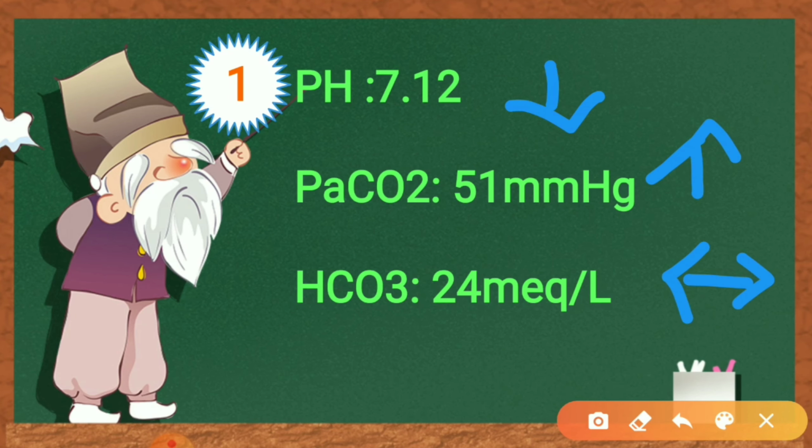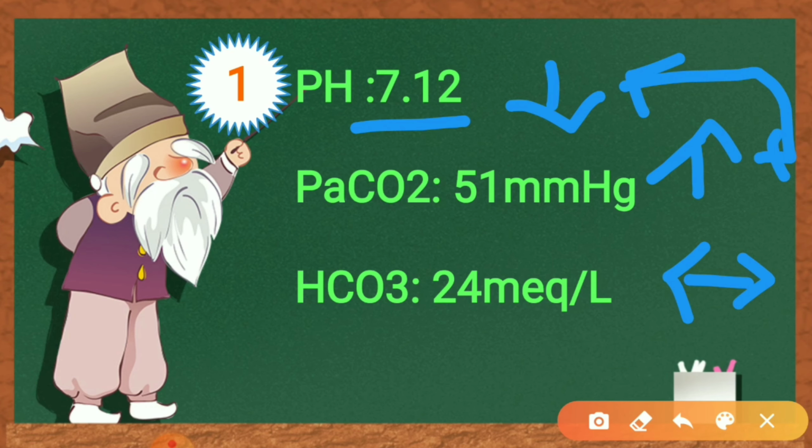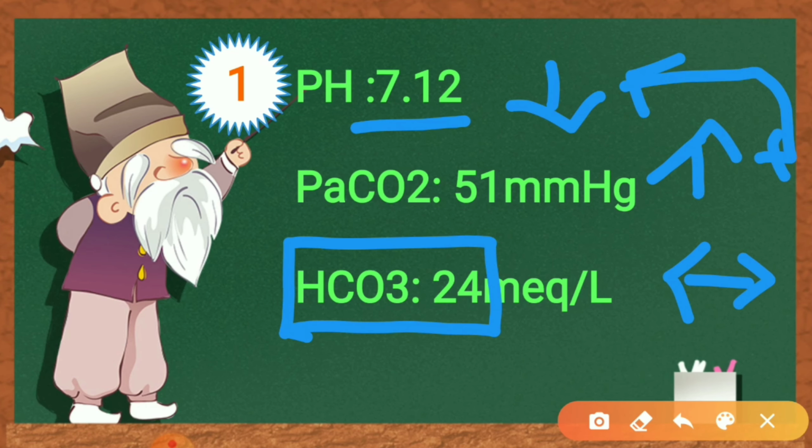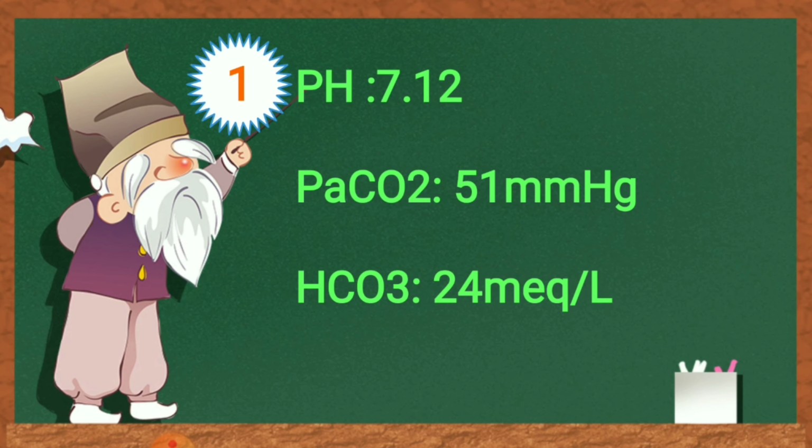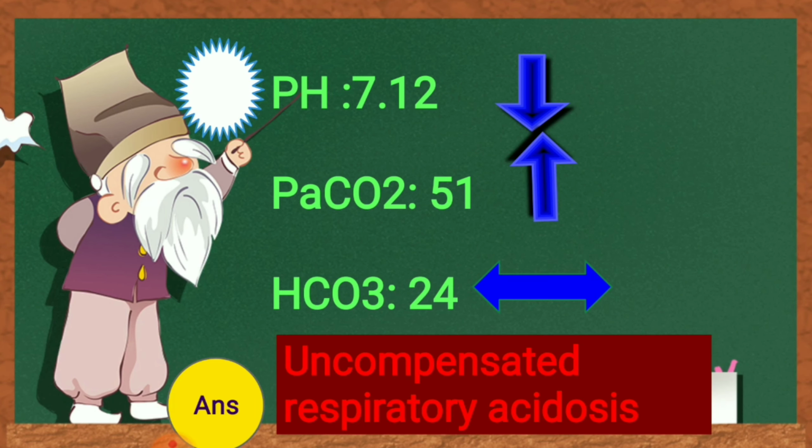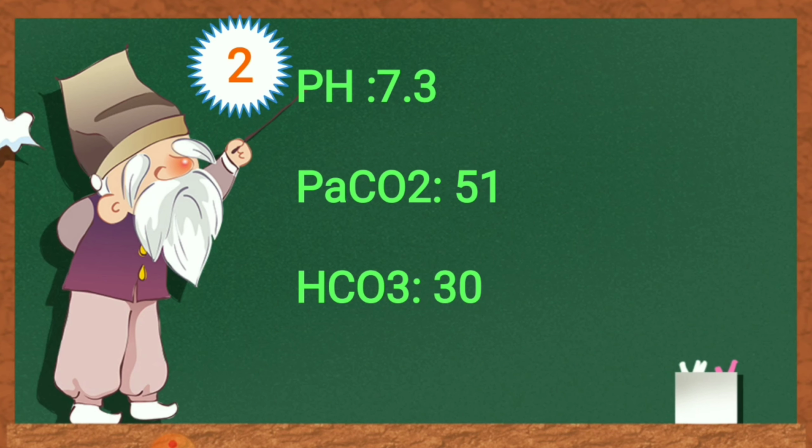So here pH is low, it is acidosis. PCO2 is on the higher side, so we can say they are in the opposite direction. So it is a respiratory acidosis. Bicarb is not helping the pH to overcome the issue. So what can we say? It is uncompensated respiratory acidosis. Let's check out the answer. Yes, uncompensated respiratory acidosis.